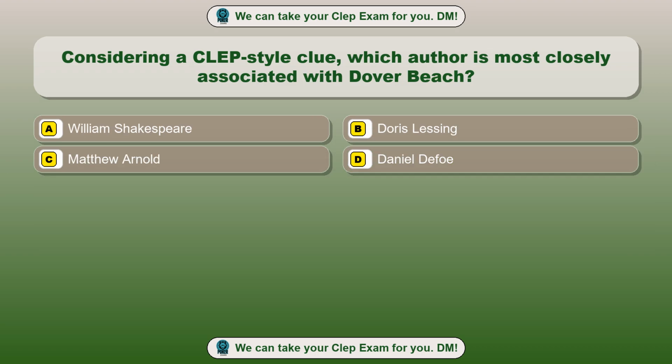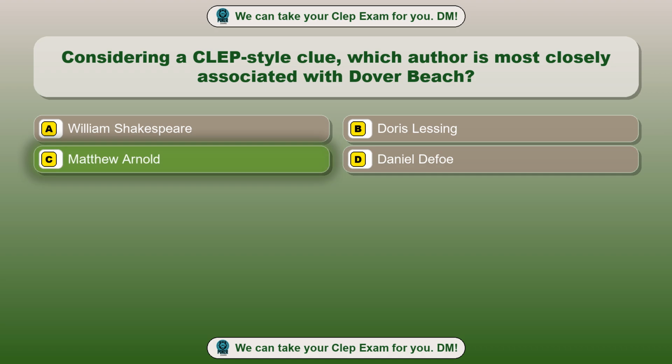Question 27. Considering a CLEP-style clue, which author is most closely associated with Dover Beach? Option A, William Shakespeare. Option B, Doris Lessing. Option C, Matthew Arnold. Option D, Daniel Defoe. The correct answer is option C.